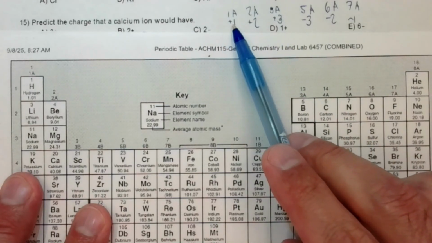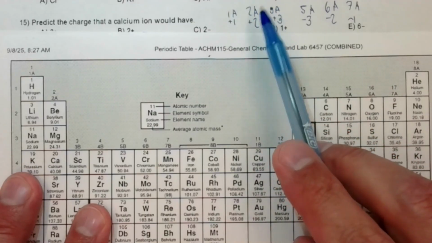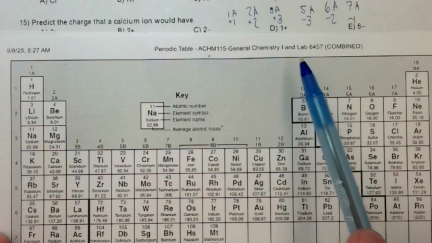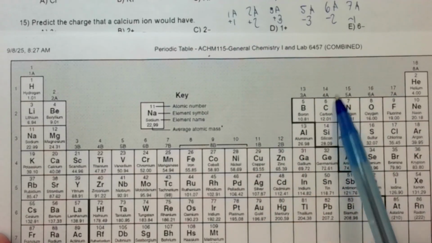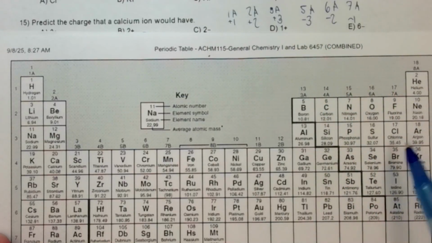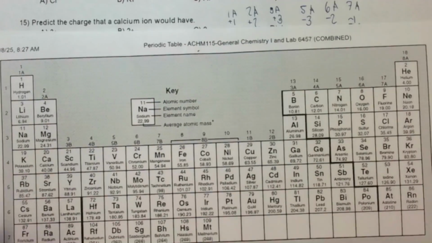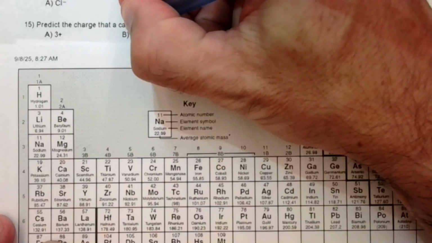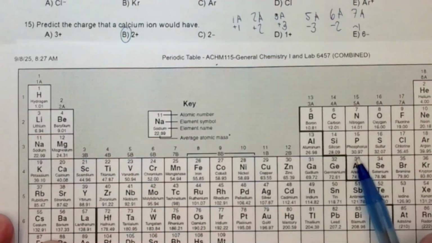So metals in 1A, 2A, and 3A, over on this side of the periodic table, like to lose electrons and be positively charged. Nonmetals, over on this side of the periodic table, like to gain electrons and be negatively charged. They're all trying to be more noble gas-like. Because this specific question asks about calcium, which is right here, the answer is +2 because calcium is in 2A.